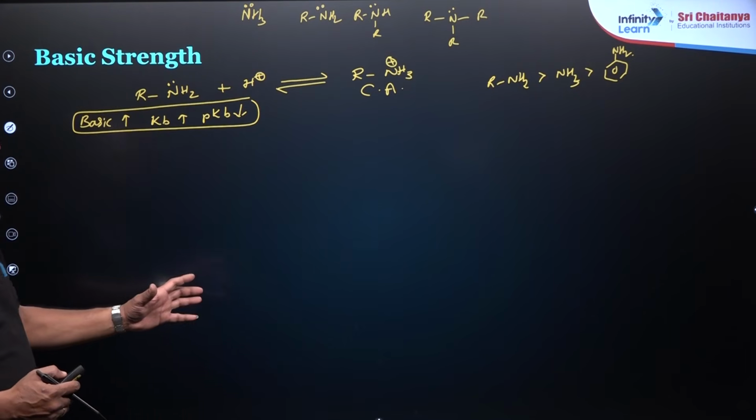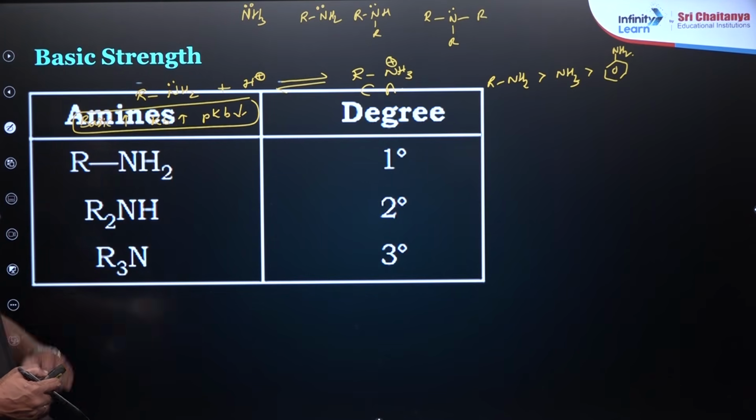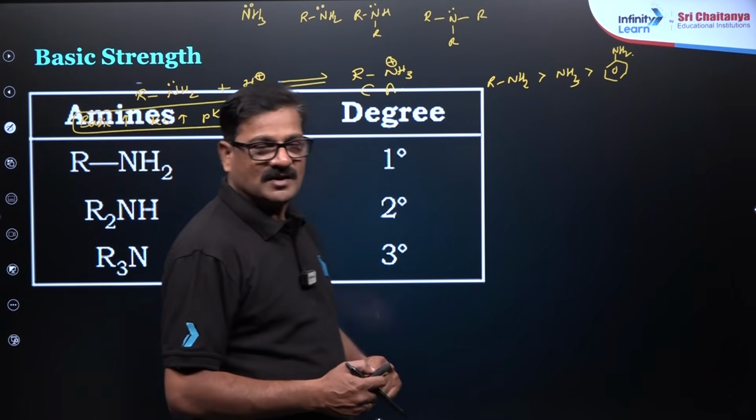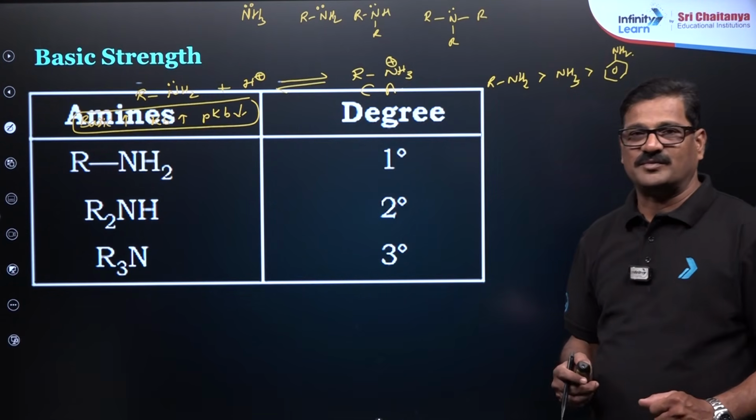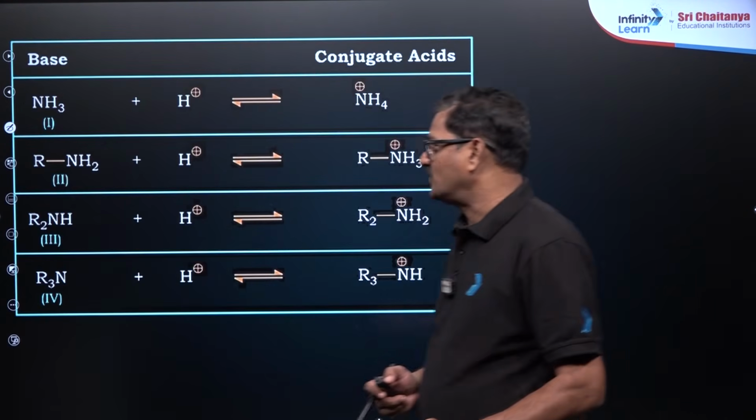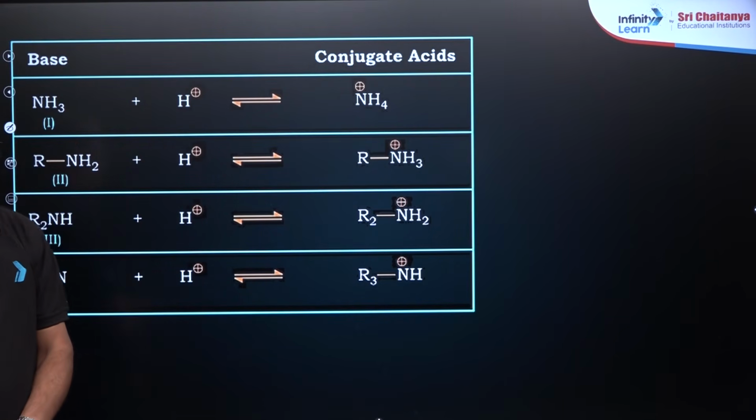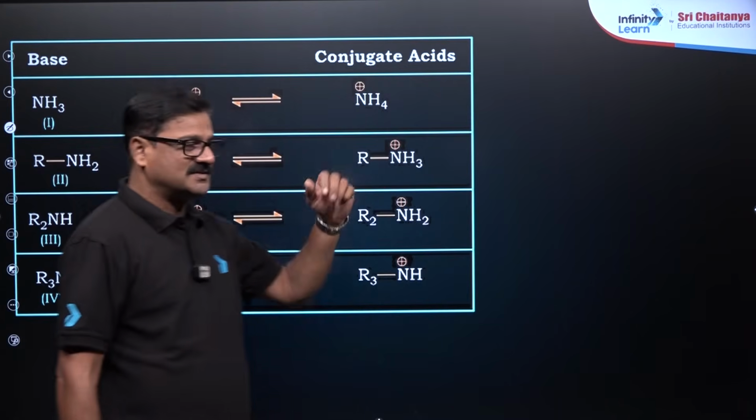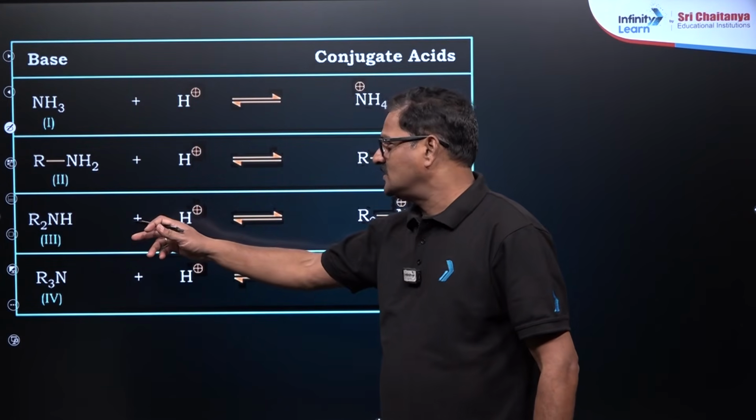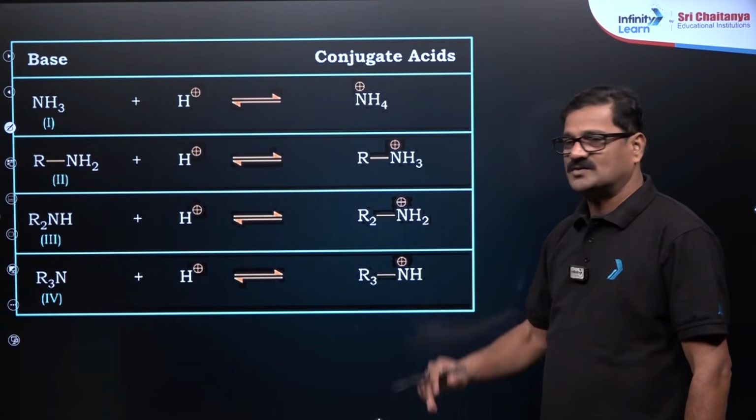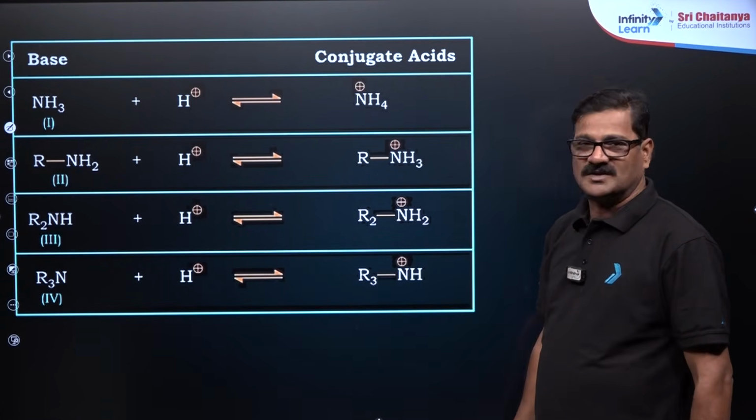So in general, the amines, primary, secondary, tertiary amines are there. If you don't use any aqueous solvent, the amines' basic strength is always tertiary greater than secondary greater than primary. Ammonia takes H plus and gives rise to ammonium, its conjugate acid. Primary amine takes H plus and gives rise to its conjugate acid. Secondary amine takes H plus and gives rise to its conjugate acid. Tertiary amine gives rise to its conjugate acid.